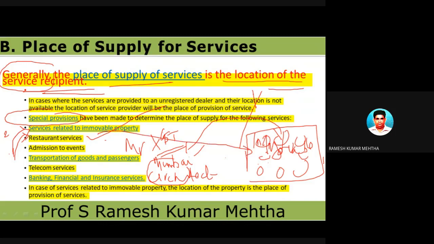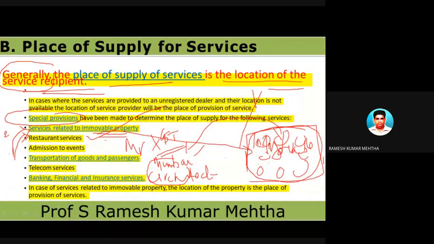So there are some services which are related to immovable property. In these cases, where the service is received on an immovable property, the place of supply of services is where the immovable property is located. We will be talking about many examples in the forthcoming slides.